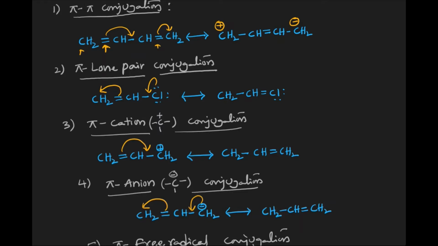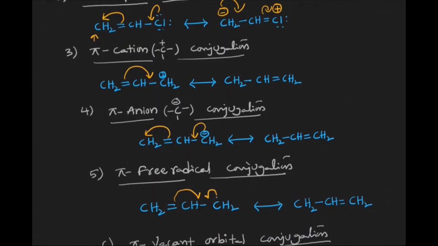Here, delocalization of what electrons is taking place? Lone pair electrons and pi electrons. Now this carbon is getting the negative charge, because the electrons are shifting towards this carbon. Since chlorine is donating the electrons in the delocalization, the chlorine gets the positive charge. Again, it can also be reversed.